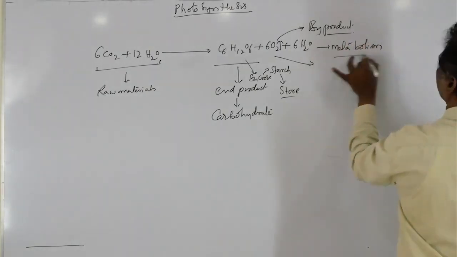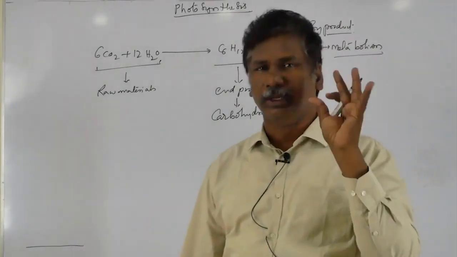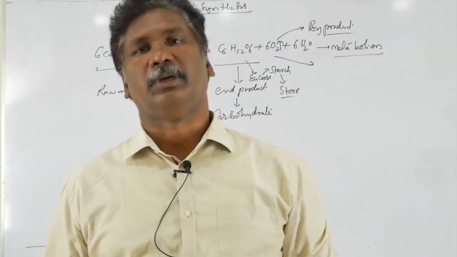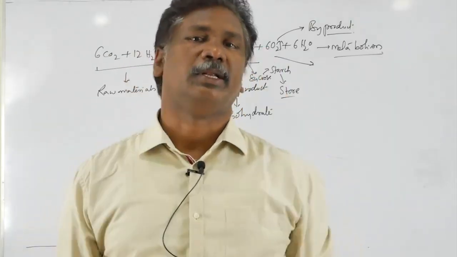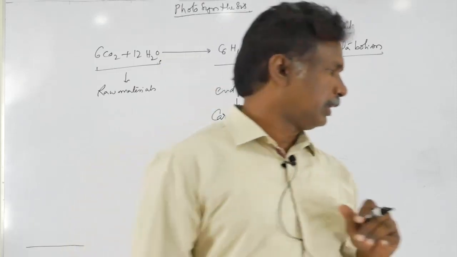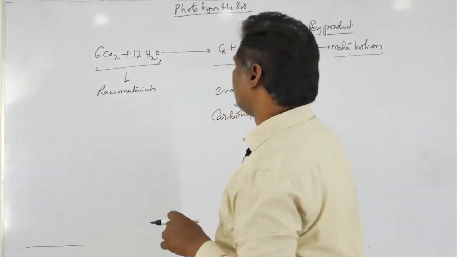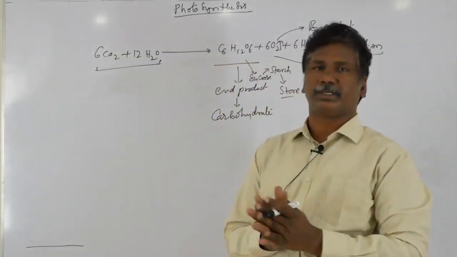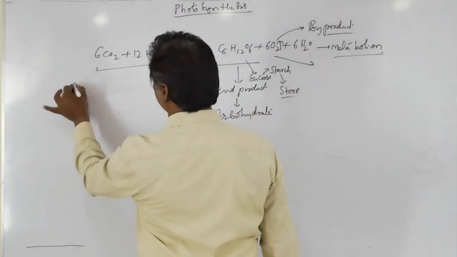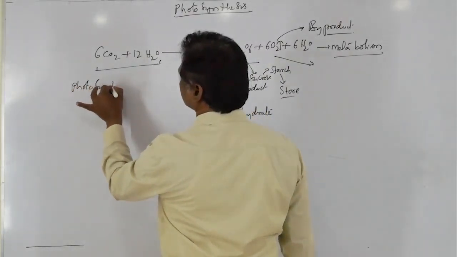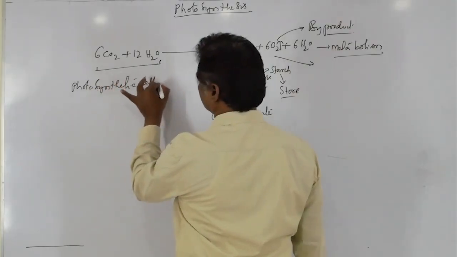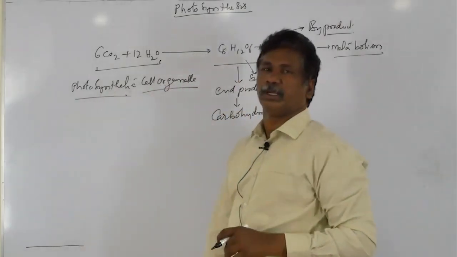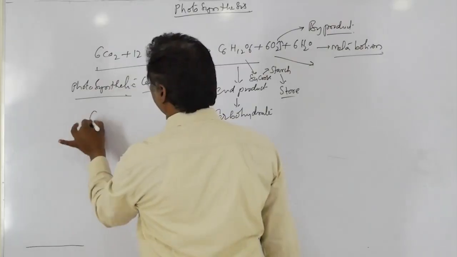Next, this type of photosynthesis takes place within the green leaves or green parts of the plant body. Why are those leaves green in color? Because of specialized cell organelles present within the leaves. Those cell organelles are chloroplasts. You can see the structure of chloroplast, that is the photosynthetic cell organelle. What is the photosynthetic cell organelle? That cell organelle is chloroplast.